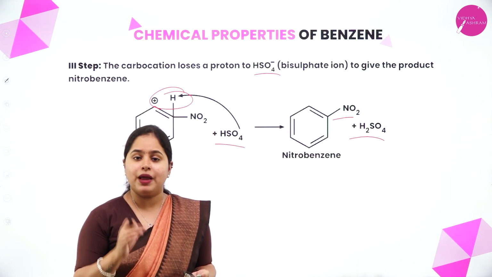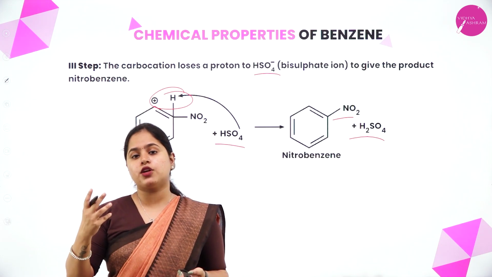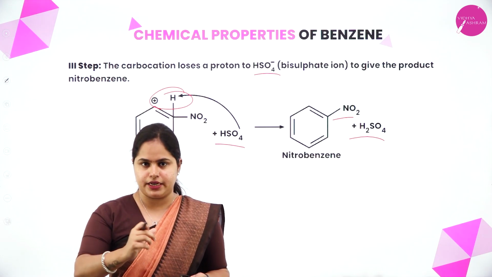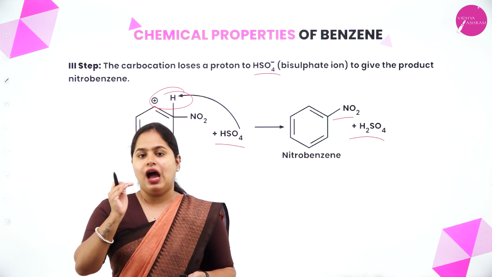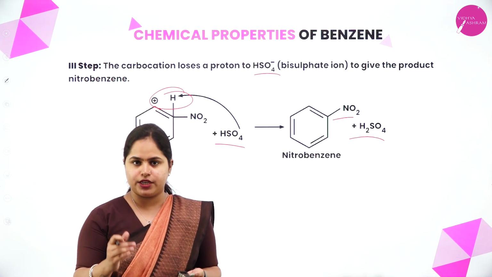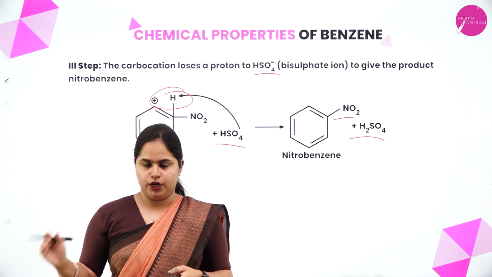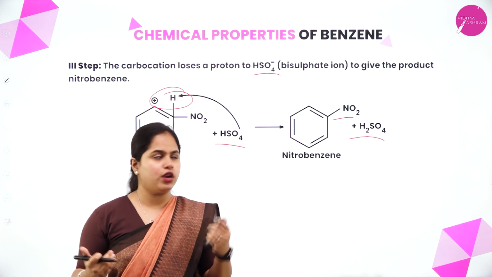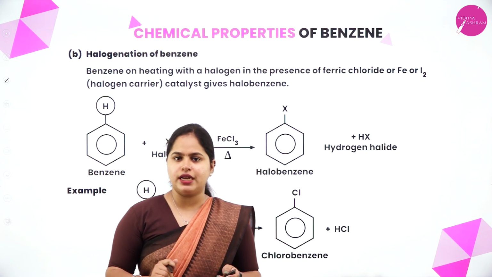In the first step, electrophile will be formed. Now the electrophile will be attacking the benzene ring and forms a carbocation. And the third step, on the carbocation, hydrogen atom will be removed, that is removal of proton, and forms the nitrobenzene. So this is nitration of benzene.